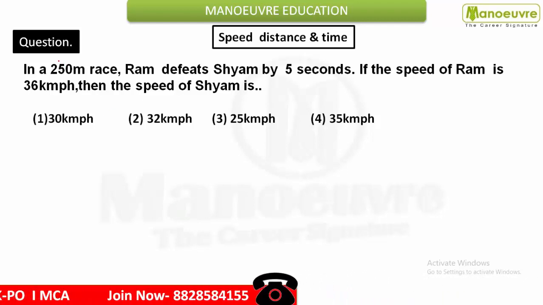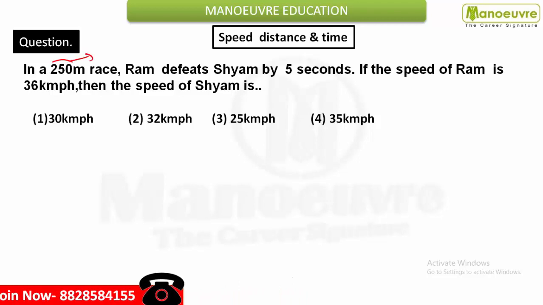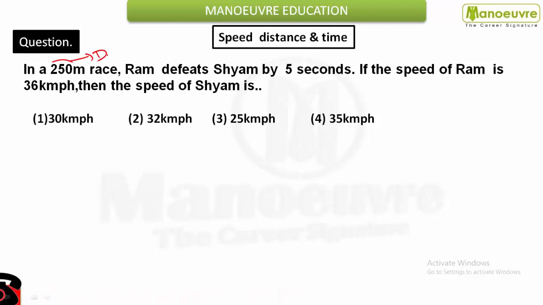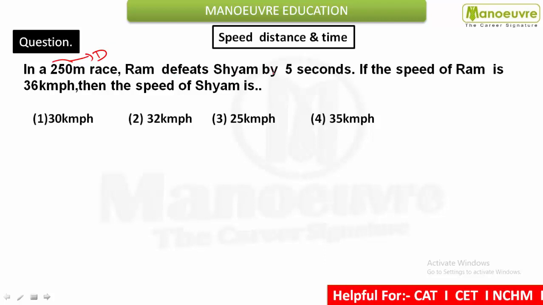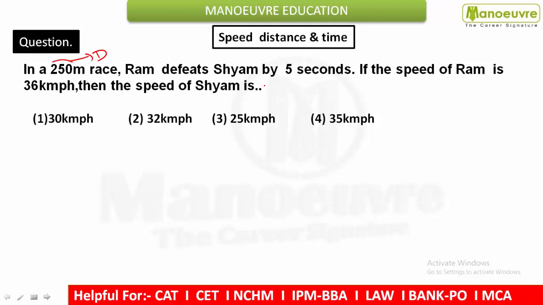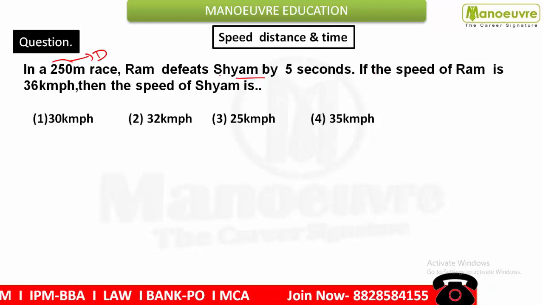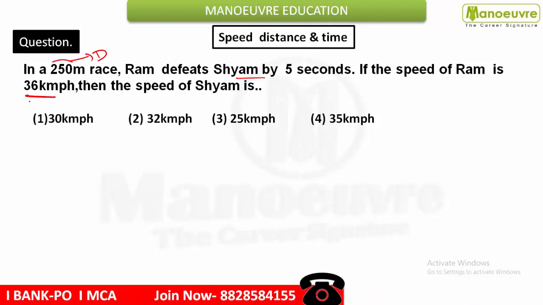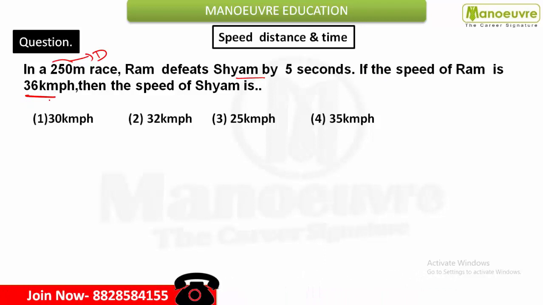So here I can say this total distance is nothing but 250 meter. So this is nothing but your distance. And Ram defeats Shyam by 5 seconds. I can say that Ram is 5 seconds faster than Shyam. And here Ram's speed is given, so Ram's speed is in kilometer per hour.